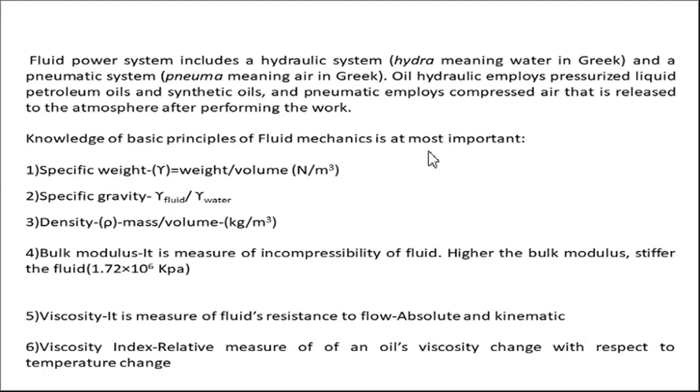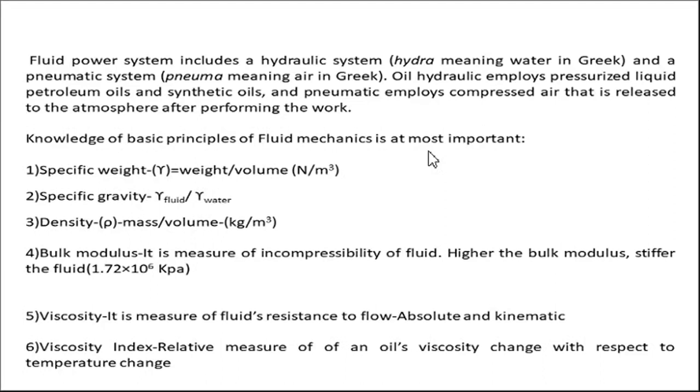First one is specific weight, which is nothing but the ratio of weight upon volume for a fluid. The unit is Newton per meter cube. Then specific gravity, which is nothing but the ratio of specific weight of a fluid to the specific weight of water. Then third one is density, which is nothing but the ratio of mass per volume. The unit is kg per meter cube.